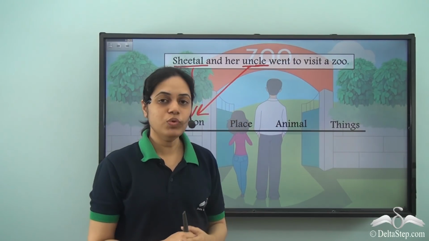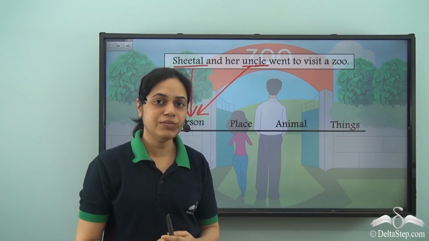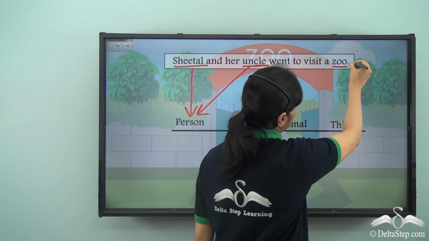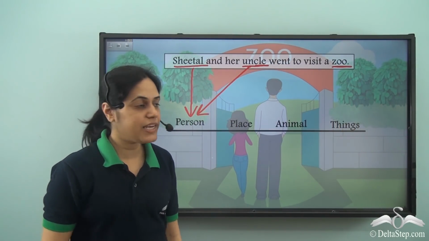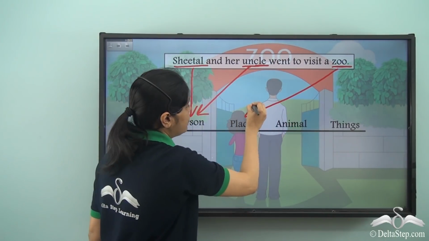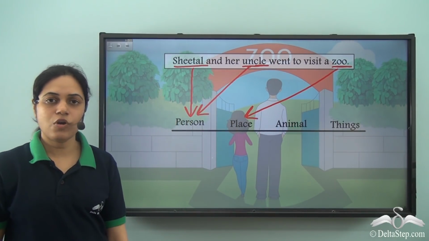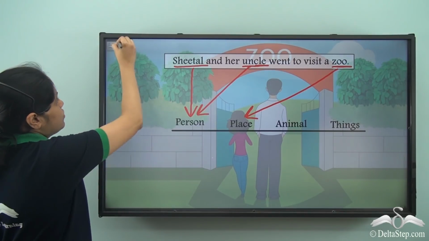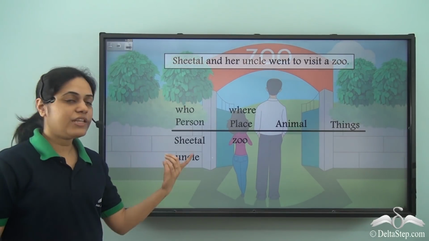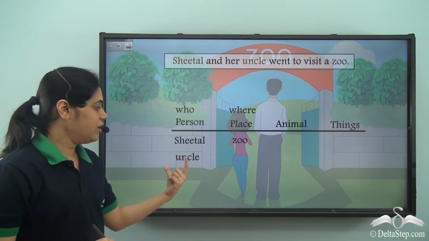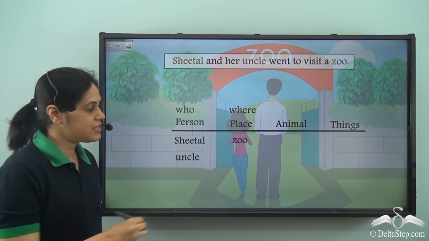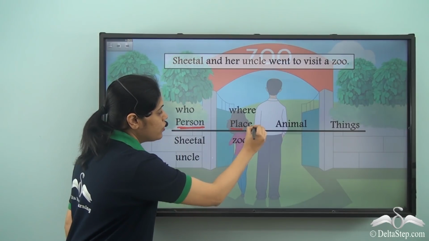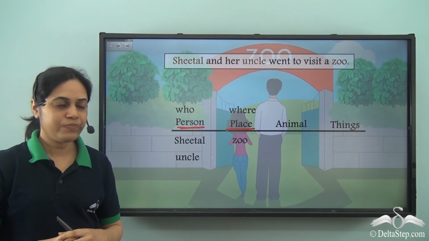Went to visit a zoo. So which is a naming word here? Zoo. What is zoo? Zoo is the name of a place. So zoo is a naming word or zoo is a noun. So in this sentence, there are 3 nouns, Sheetal, uncle and zoo. Sheetal and uncle are names of persons and zoo is the name of a place.